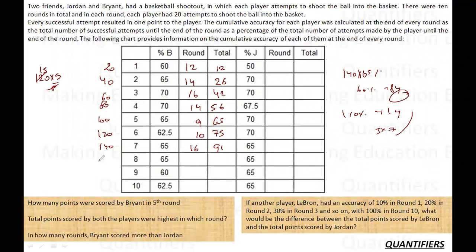Okay. Then 160 ka 65%. Again in a similar way, 60% is 96. And 5% will be 8. 104. So these are 13 points.